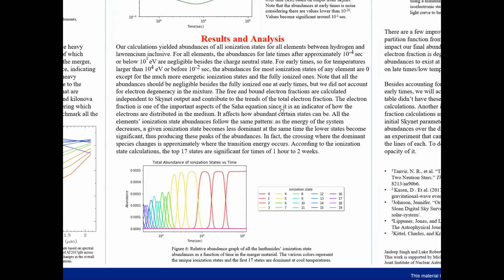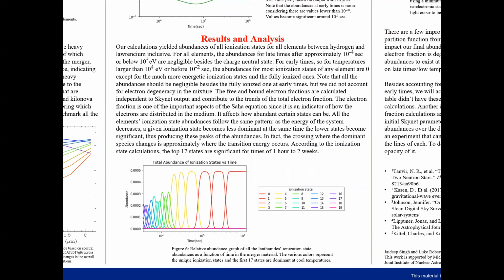Results and analysis. Based on our calculations for all the ionization state abundances between hydrogen and lawrencium, we chose specifically elements 1 to 103 because the NIST atomic potentials database that we used doesn't have anything beyond 103 in complete detail. That's why we focused on those elements only. We saw that the ionization state abundances always had a pattern where one ionization state dominates at a particular time or temperature. Specifically at early times, it's mainly fully ionized, and at late times, it's mainly fully neutral.